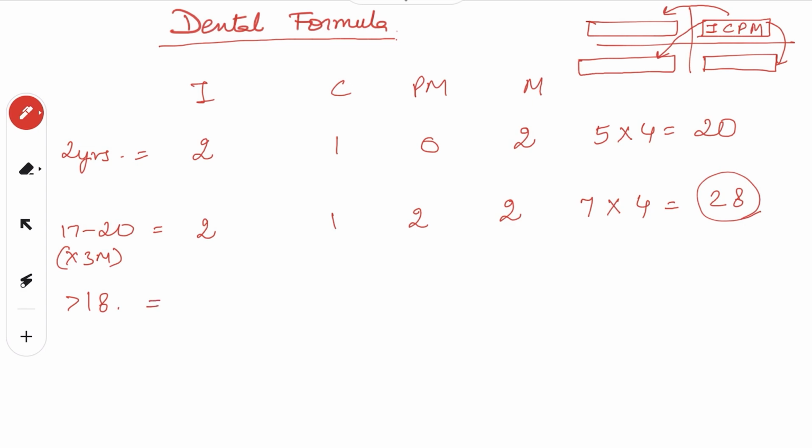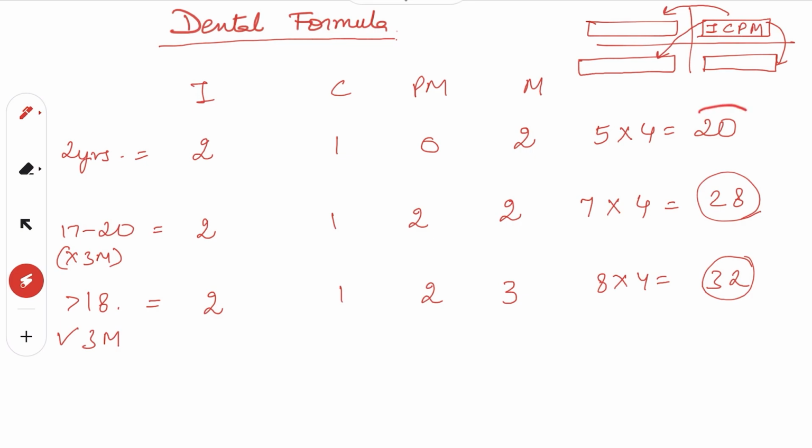Then we have more than 18 with the third molar. So he'll have 2 incisors, 1 canine, 2 premolars and 3 molars. This comes to be 8 into 4, that is 32 teeth, right? So a child with temporary teeth will have 20. An adult more than 18 years without third molar will have 28 teeth. An adult with the third molar will have 32 teeth, right?